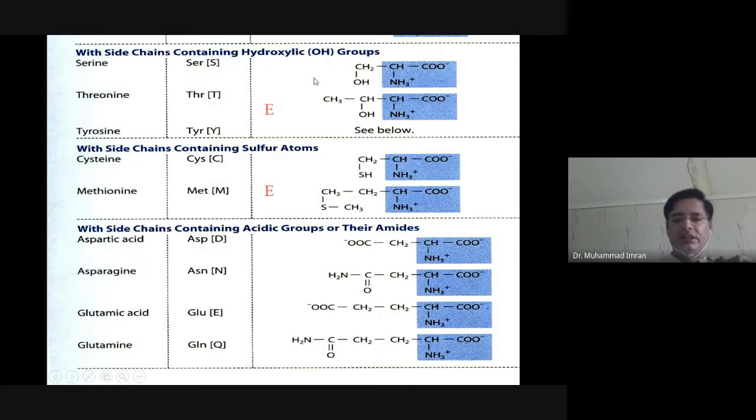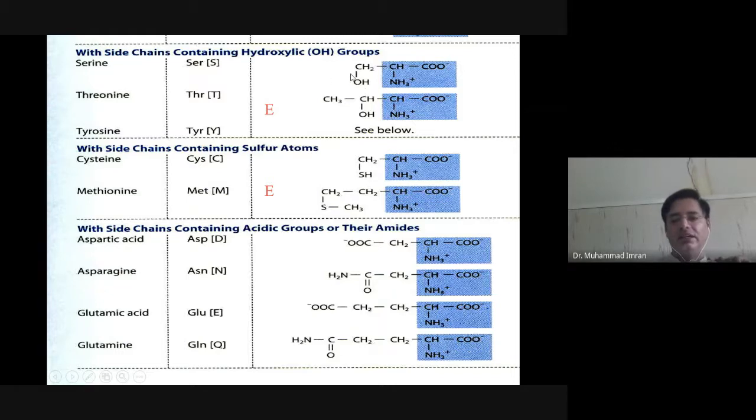These are the amino acids which contain a hydroxyl group on their side chain. For example, serine CH2OH, threonine CHOH CH3, then tyrosine: benzene ring, then CH2, benzene ring, and then hydroxyl group. So these three amino acids are hydroxyl group containing amino acids, and they are very important in post-translational modification and regulation of enzymes through phosphorylation and dephosphorylation.